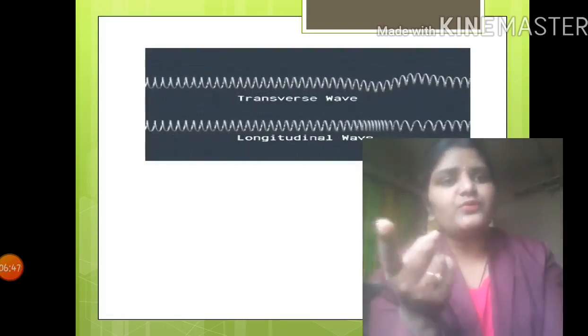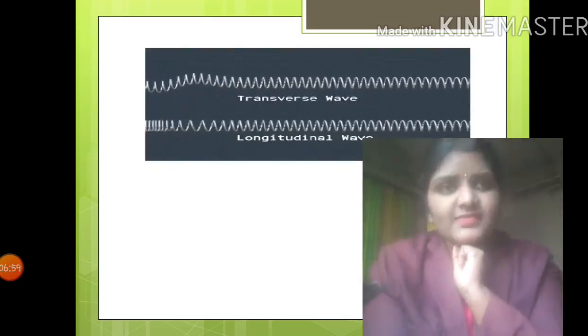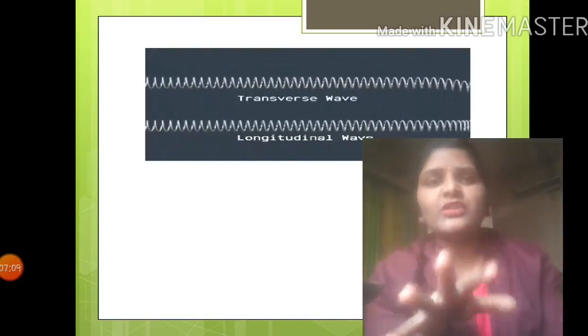This kind of wave always divides the medium into two parts. What are the two terms? The upper part of the wave is known as the crest, and the lower part of the wave is known as the trough. This is also a very basic concept that we already studied in 11, but I just wanted to recall it. As I said, we are going to recall some things.